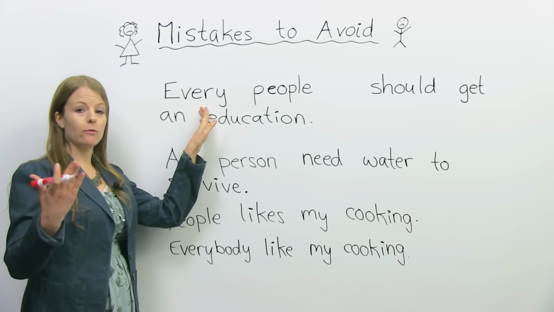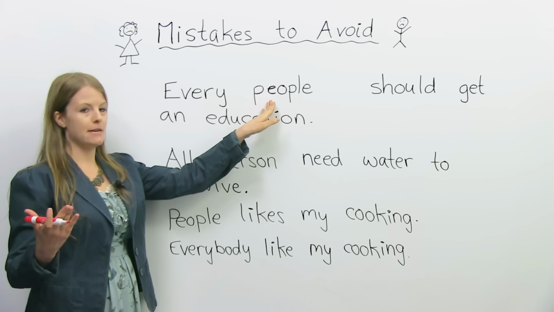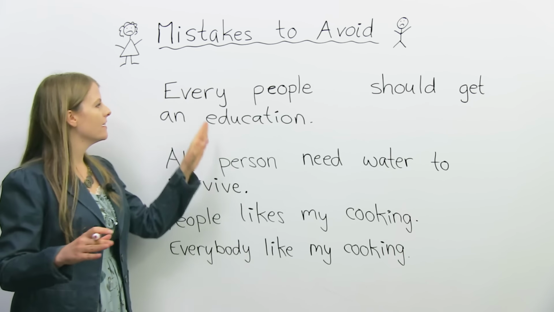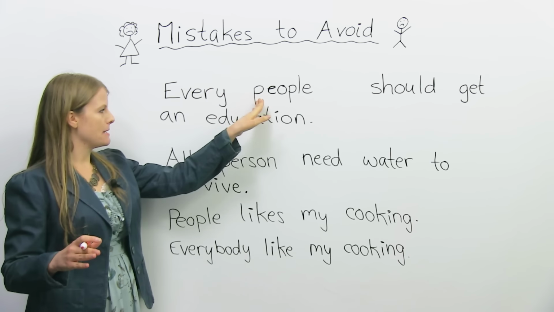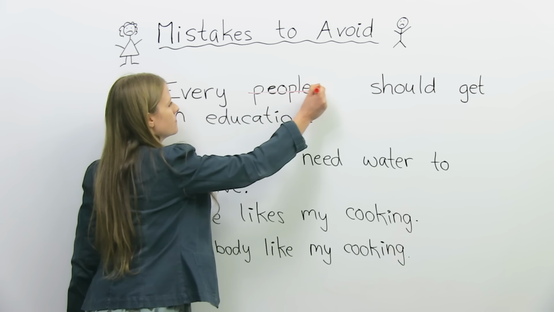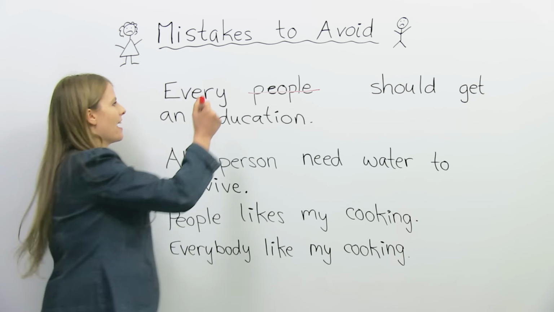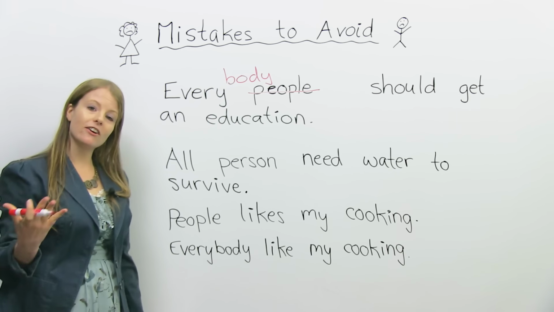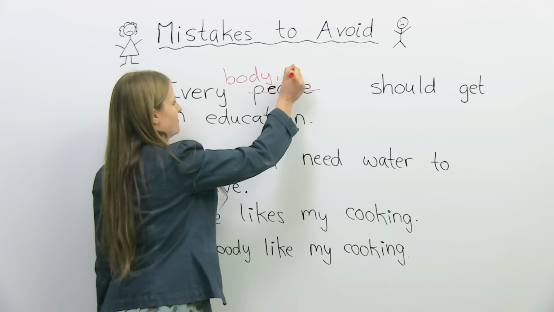The issue here is with the words every and people. These words don't go together, okay? What we could say instead of every people, we can use the words everybody. Or we can also use the words everyone.